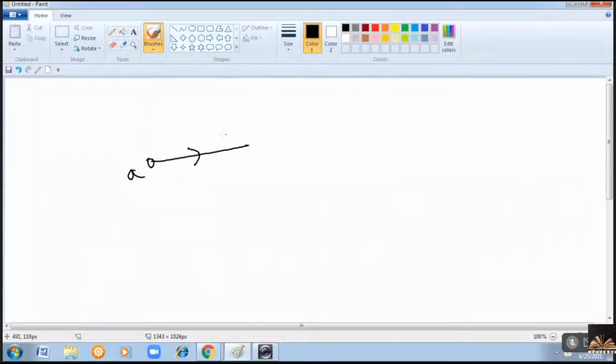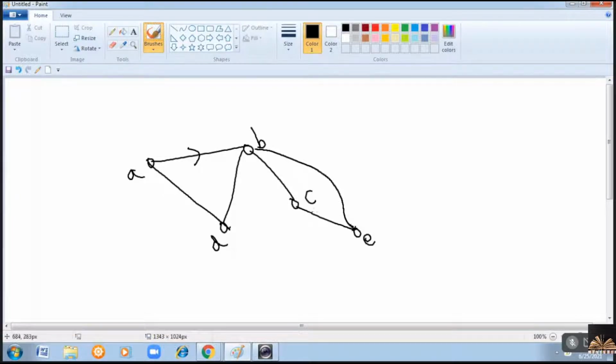Consider a graph like this. Consider this is a directed graph, right?